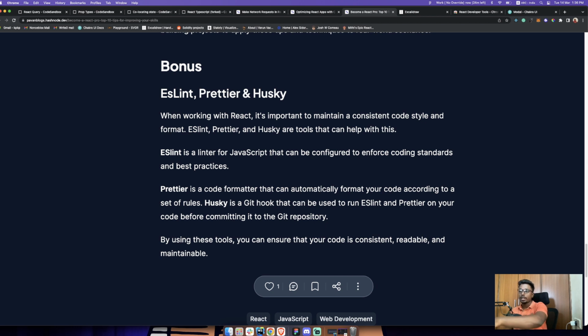Okay, and then Prettier actually helps you to format your code. So what happens is many of us use VS Code or whatever tools you want, and then you will have your own configuration there, right? When you click on save, it will save according to your system settings, right? So that doesn't work for some other people. Some other people don't like having 4 indentation. They like having 8 tab indentation.